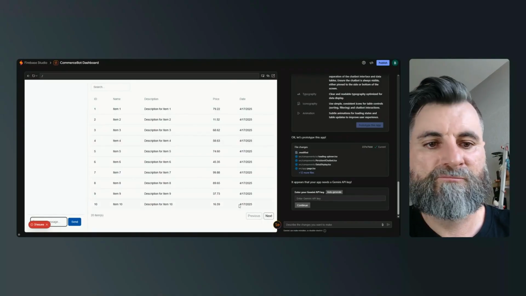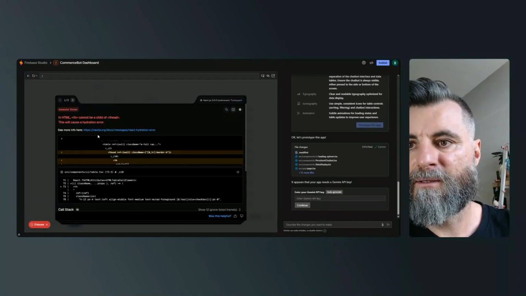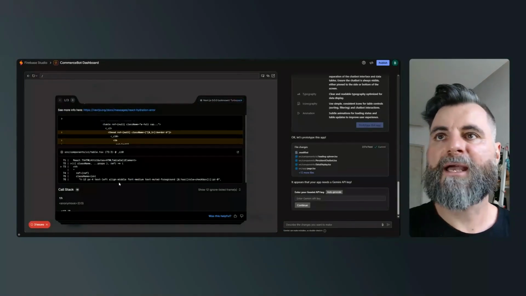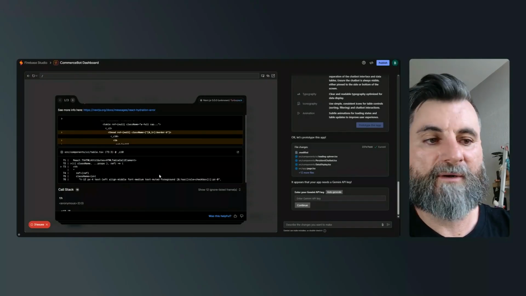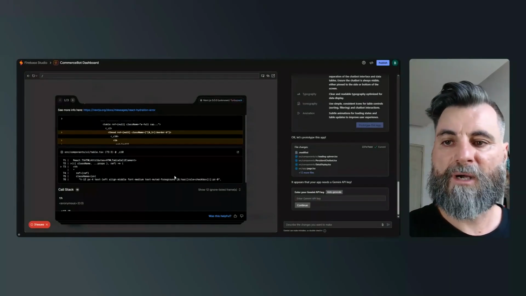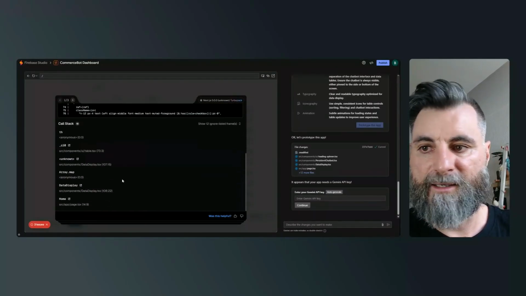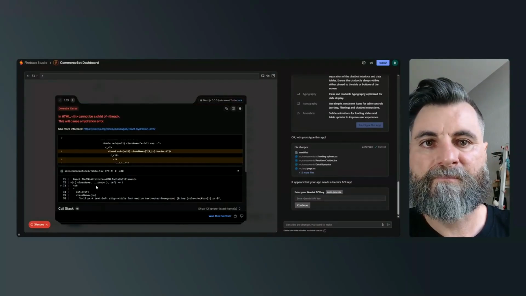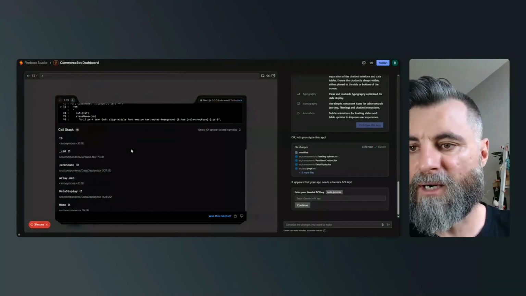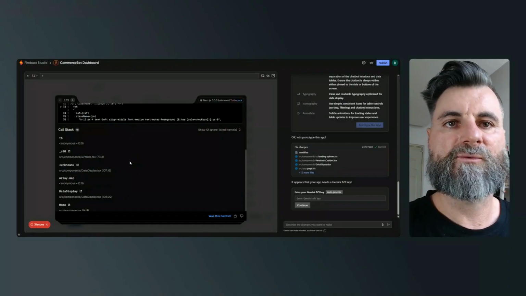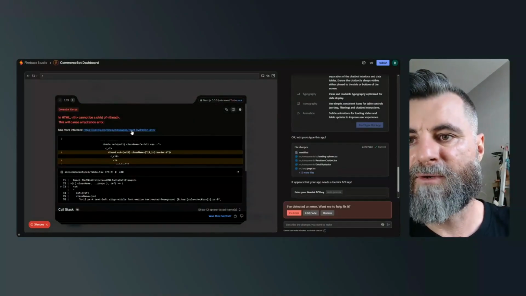Send a message. Do you know what? Let's go, 3 issues. Let's see. I also have this version on Lovable and V0. I've got two other applications in the background where I've used the exact same prompt. In the other apps, there are errors as well, but it actually shows you, okay, do you want me to fix it? And I'm looking at this now. Okay, see more info here.